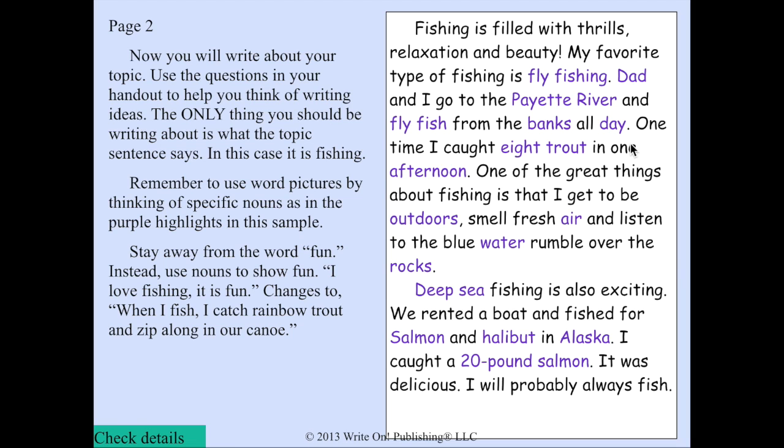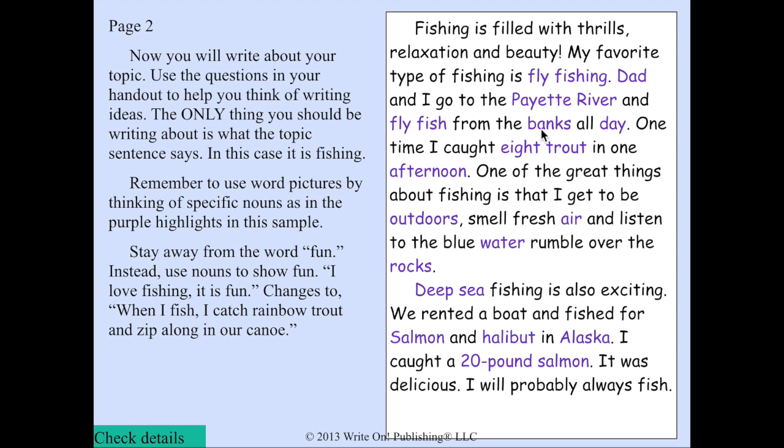So let's talk a little bit about how this is organized. Again, there's your topic sentence, letting the reader know what you're going to write about. And everything in between are all of the details, all of the pictures that you want your reader to see about your experience. And this author wanted the reader to see that he is a fly fisherman, so he made this picture. He wanted us to see the picture of the river that he goes to, the Payette River.